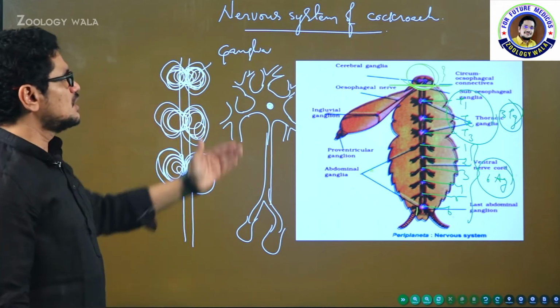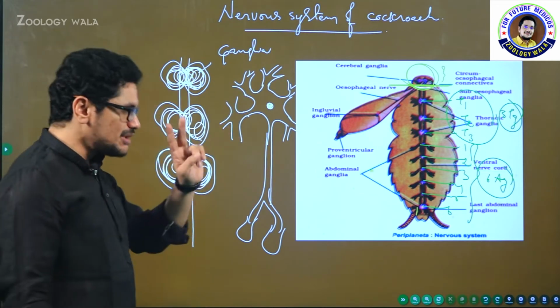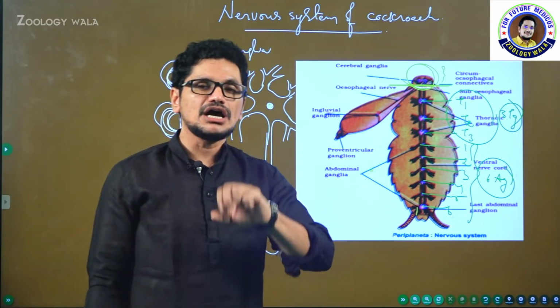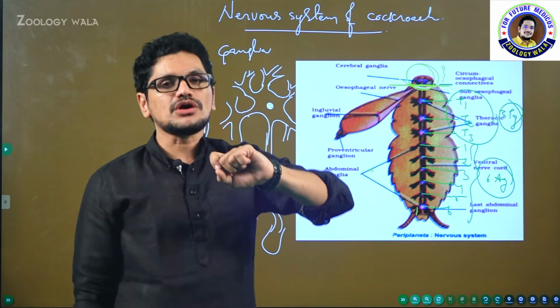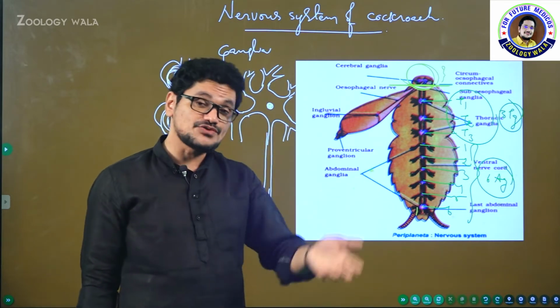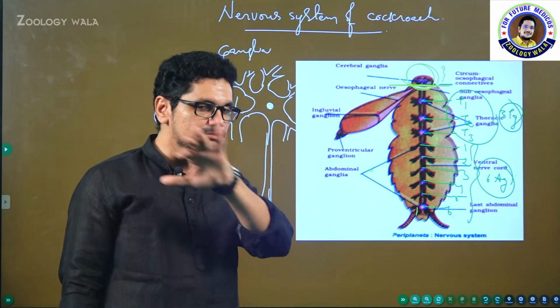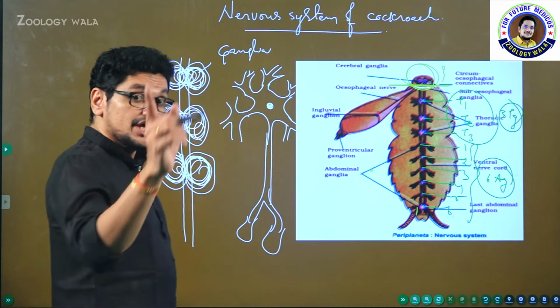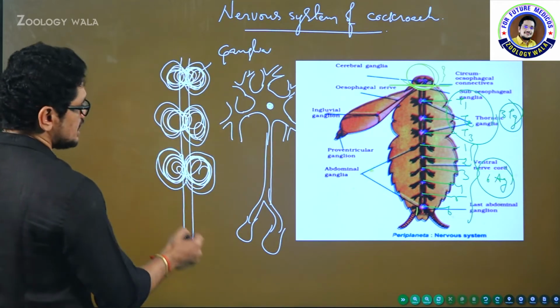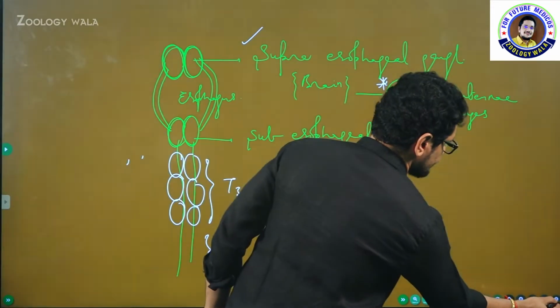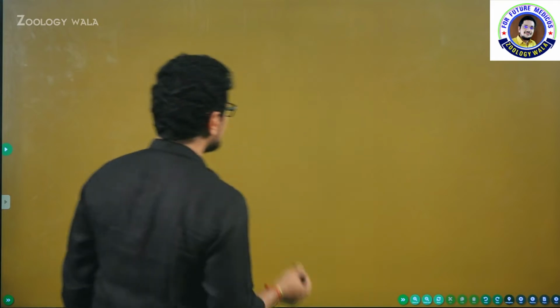Okay. So if you observe the nervous system, the double ventral nerve cord, number of ganglia, location, and why the cockroach is able to survive as long as 1 week. These are the questions which are very important from the examination point of view. If you observe the head of the cockroach, previously I explained to you. Let me take another slide.